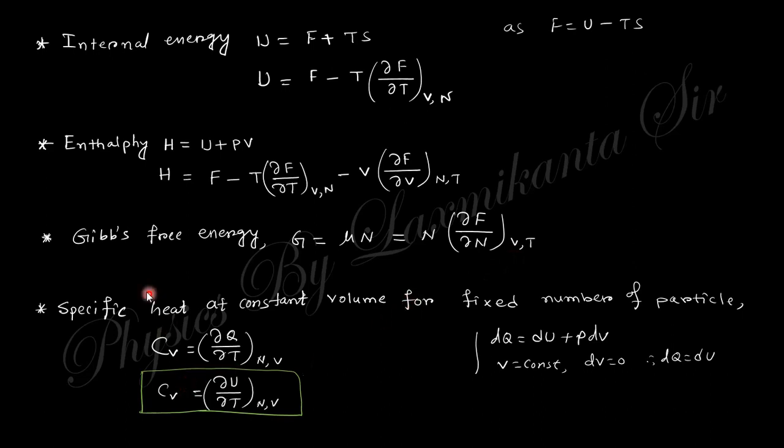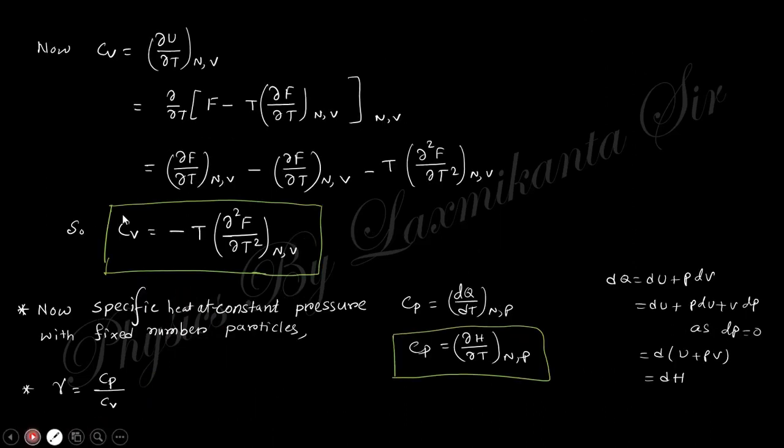Now comes the point of the specific heat at constant volume at a fixed number of particles. So ∂Q/∂T at constant number of particles and constant volume. V is constant, N is constant. So dQ equals dU plus PdV. Here V is constant, so dV equals 0. That means dQ equals dU. So you can write Cv equals ∂U/∂T at constant N and V. Clear? Next point is the specific heat at constant pressure.